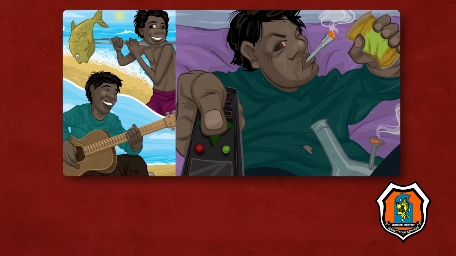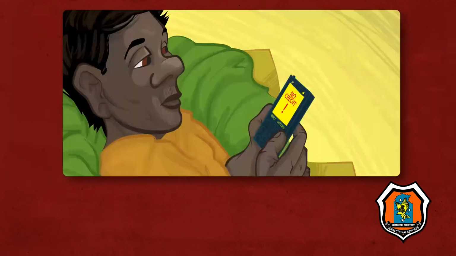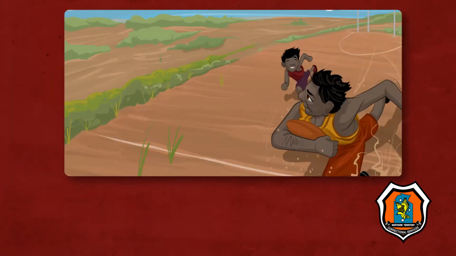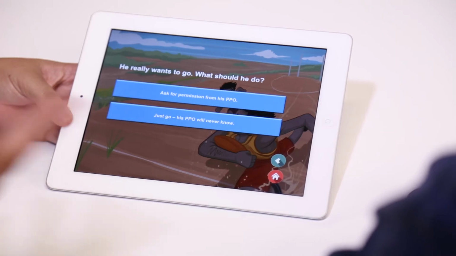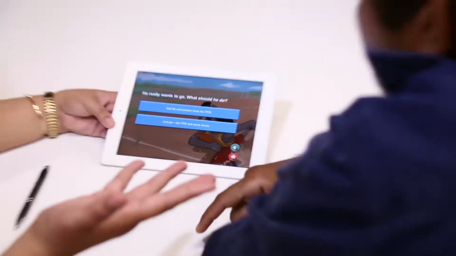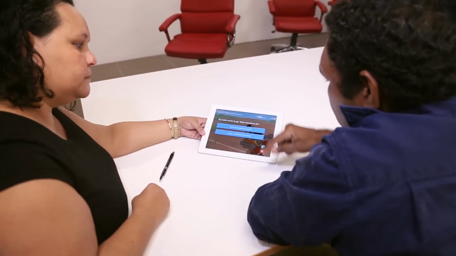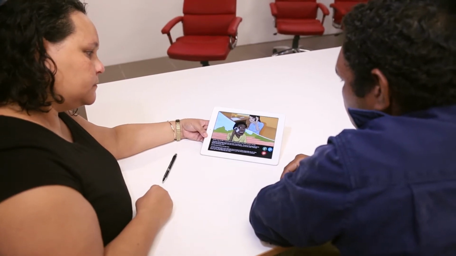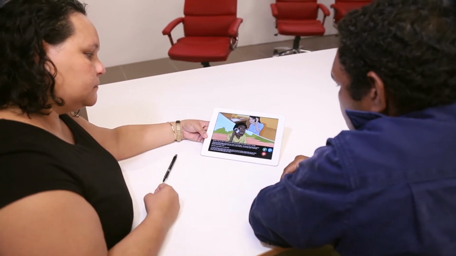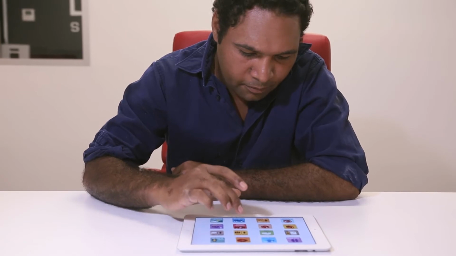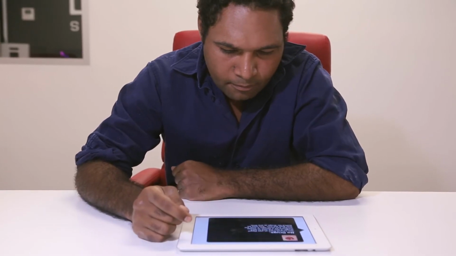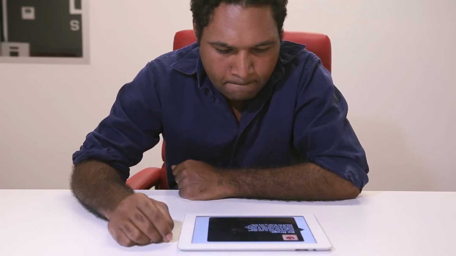iPad stories are beautifully illustrated, and as you navigate through each story, listening to the story in language, you get to make choices along the way. Make the right choices and you can continue to complete your order living in your community. Make the wrong choices and you may be heading back to court or before the parole board. The idea is to help people understand the consequences of everyday decisions and encourage them to make good choices.